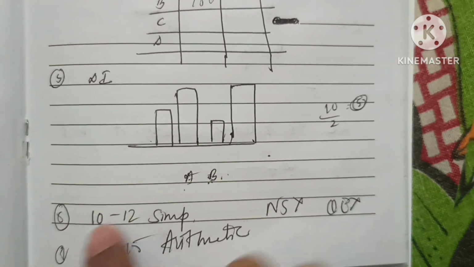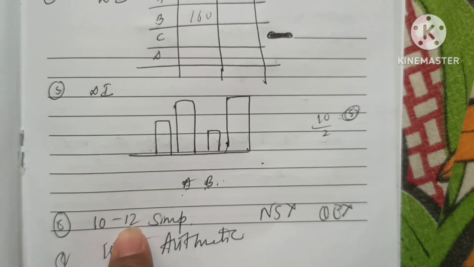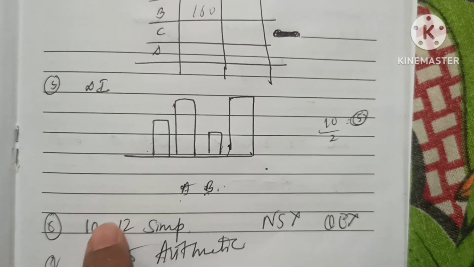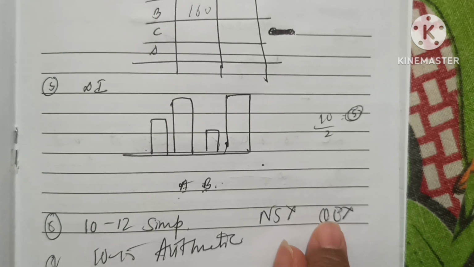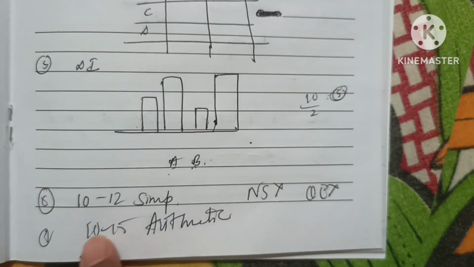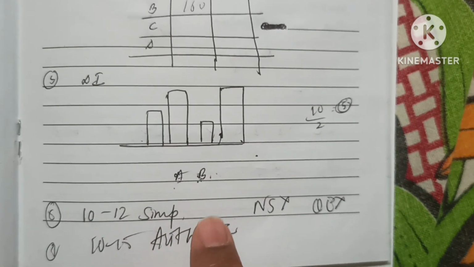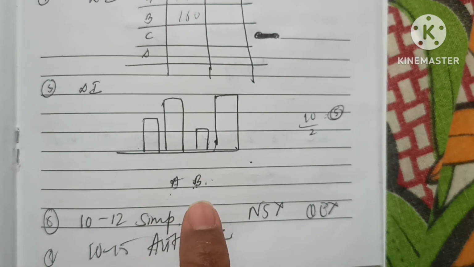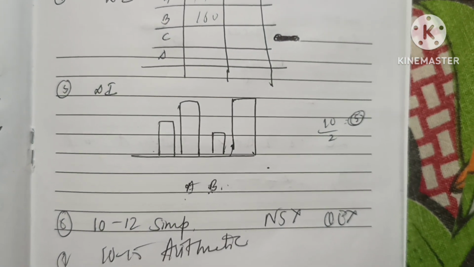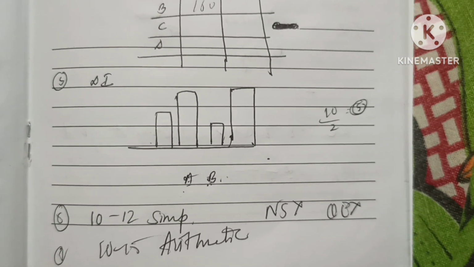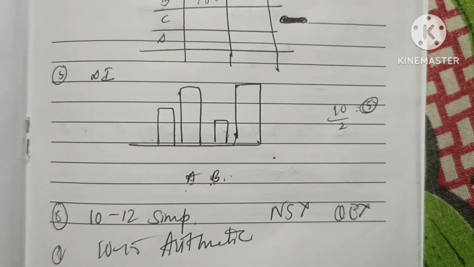Then I came across the simplifications. I felt there were more and more simplification questions in this section. All are doable, nothing difficult, and there was no number series and no quadratic equation in our shift. Everything was filled with arithmetic and simplification questions only. So this quant was also doable. The only thing is, I took a lot of time solving those lengthy DI questions and some arithmetic questions. That's why my attempts are quite low in this section.